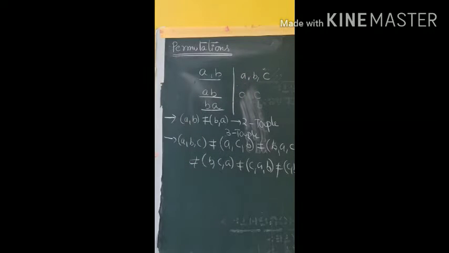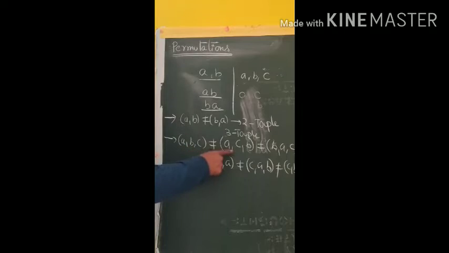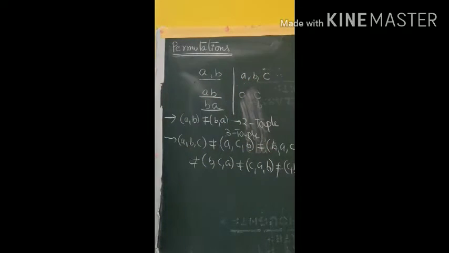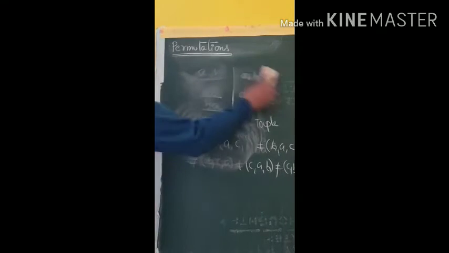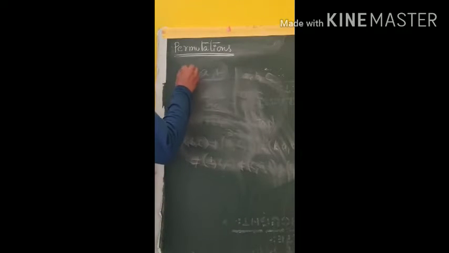Here each 3-tuple formed with A, B, C is one permutation. Each 3-tuple formed with 3 distinct elements is called one arrangement. Suppose they are given 4 objects: A, B, C, D. How many 2-tuples will be formed?